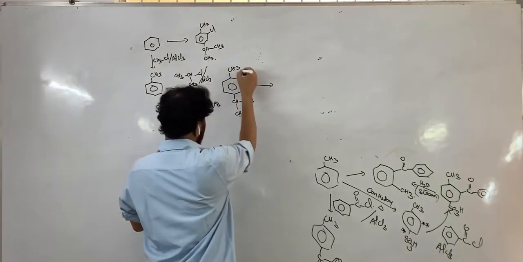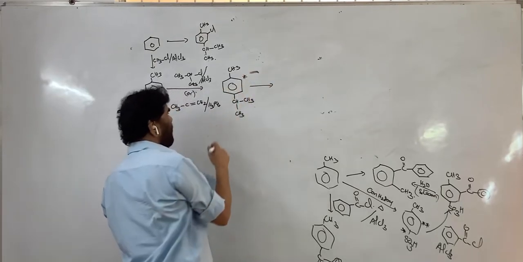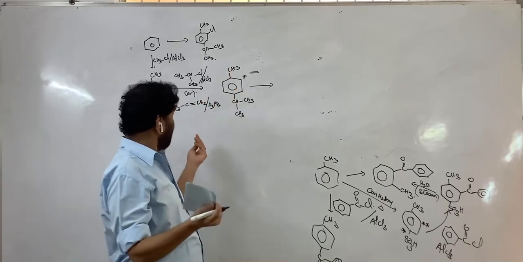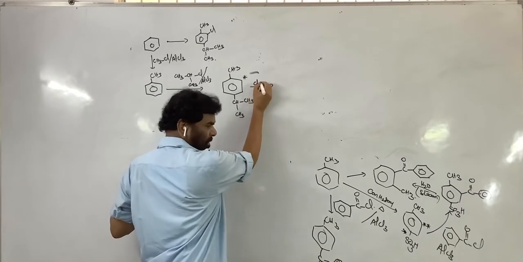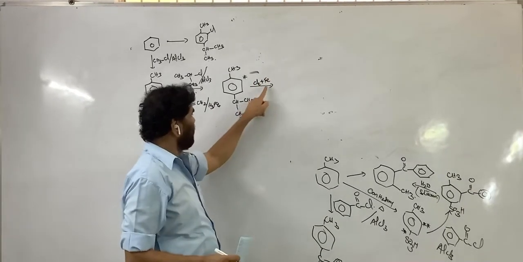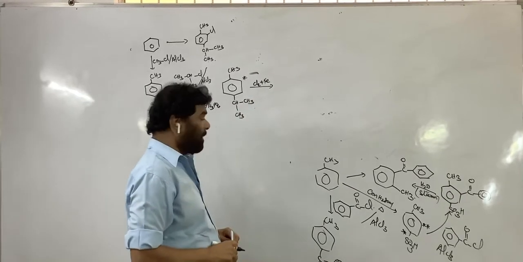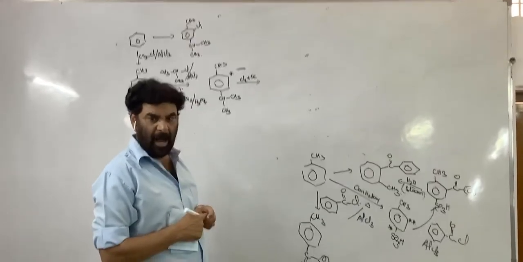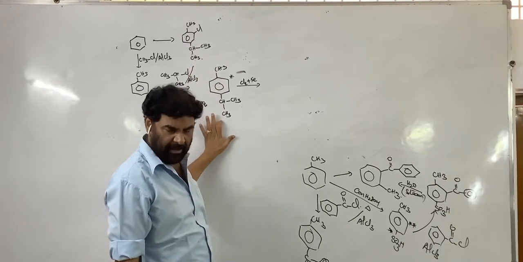Now, this is an OP director, and this is an OP director. Among the two, methyl and isopropyl, where should further substitution take place? Chlorine in the presence of iron powder, or AlCl3 or anything. Where does the reaction take place? Ortho position. Ortho to which one? That is methyl. Why not isopropyl?